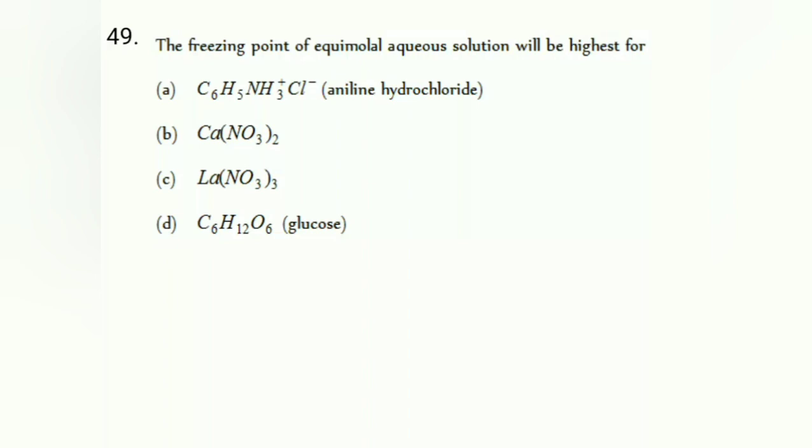Remember, higher depression in freezing point means a greater number of moles. Higher freezing point means, in this particular case, fewer moles. Less in which case? That is glucose, having 1 mole. It will not undergo dissociation. But A will give 2 moles, B will give 3 moles, C will give 4 moles, but D is having only 1 mole. Hence, freezing point is highest for that substance which is having the least number of moles.